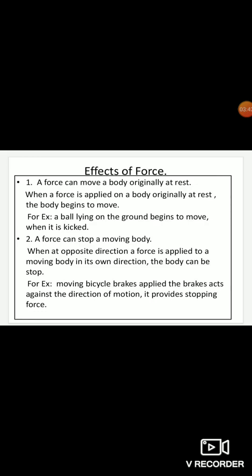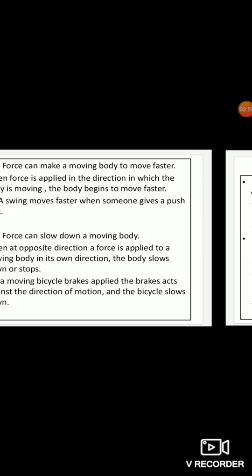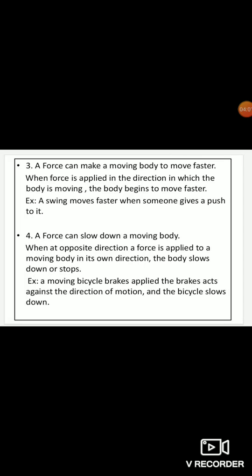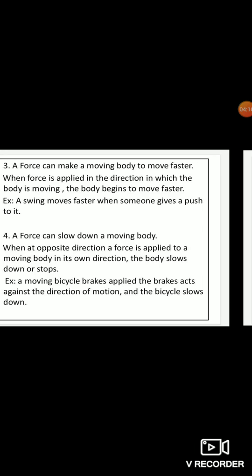That is, a force can move a body originally at rest, which means suppose a body is at a state of rest, when you give a force it starts moving. Then a force can stop a moving body, in which I have told you all that if a body is moving and you are applying a force in the opposite direction of the moving body, then it will stop. And in the third point, a force can make a moving body move faster, which means if a person is sitting in a swing and another person gives a push, the swing will move faster. I hope you have understood these points, and I hope you will learn this chapter.